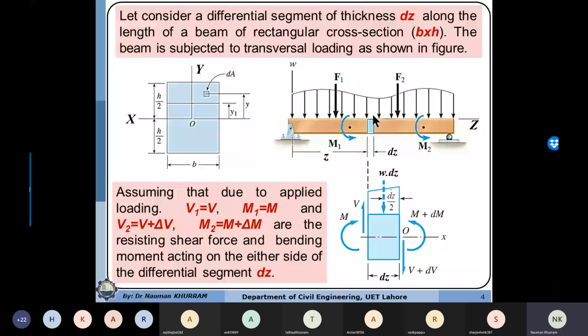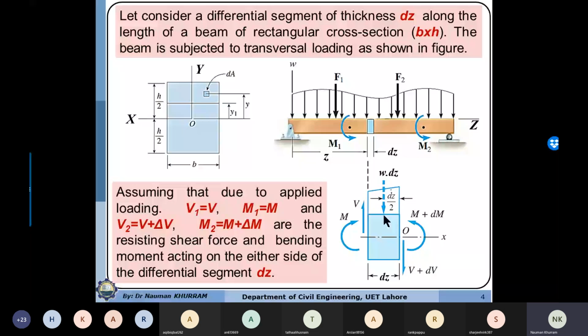The bending moment and shear force acting at the other side, section 2, are V2 and M2, and the moment at section 2 will be equal to the moment at section 1 plus the rate of change of bending moment, because the bending moment is changing along the length.